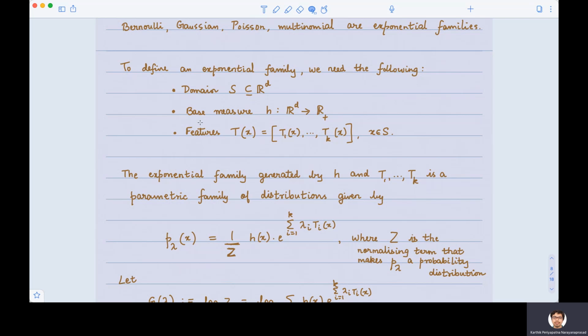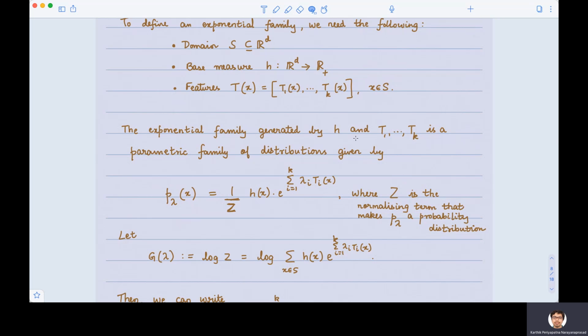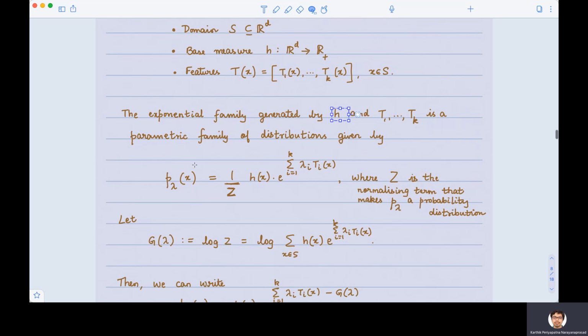And then, of course, there are measurements, which I call features. We saw earlier that measurements can be T1 through Tk if there are K measurements. Given T1 through Tk and given a base measure H, a parametric family of probability distributions, which has this specific form here, is what is called the exponential family generated by the base measure H.